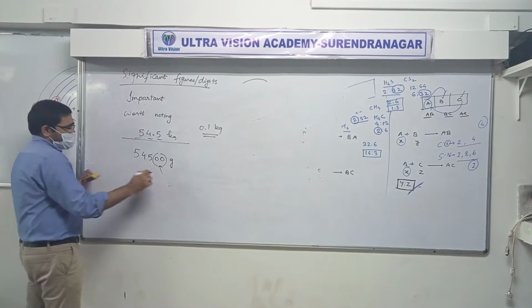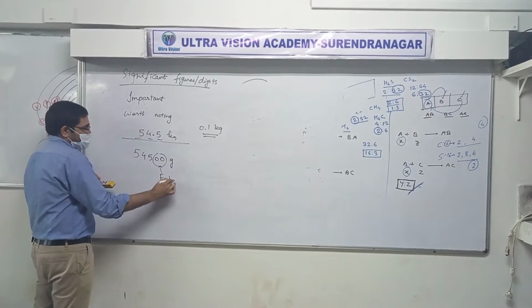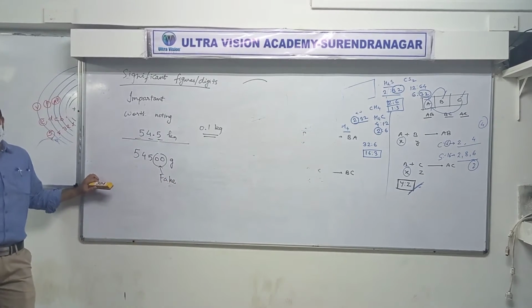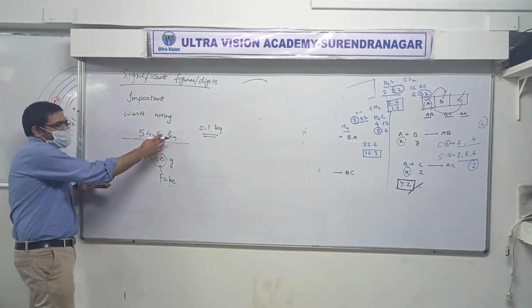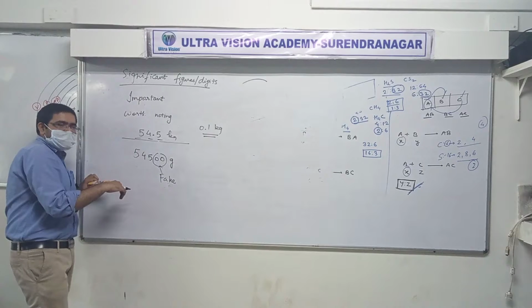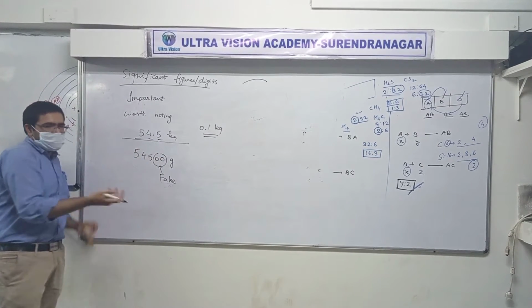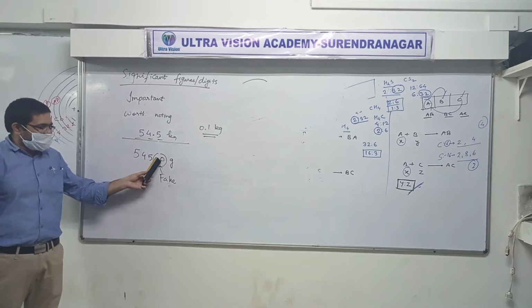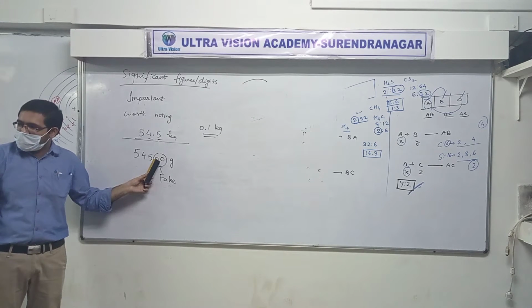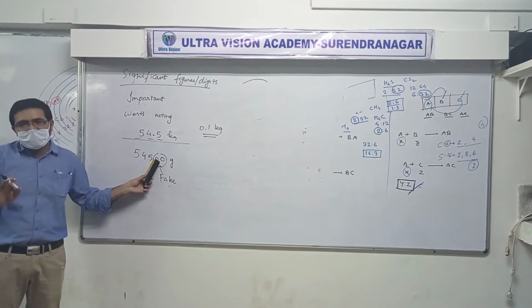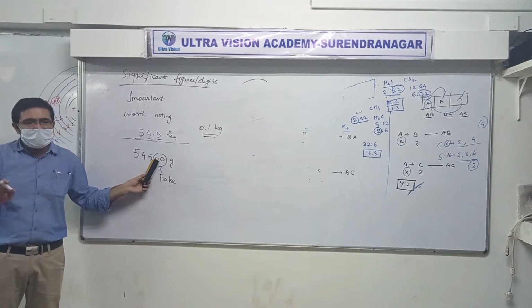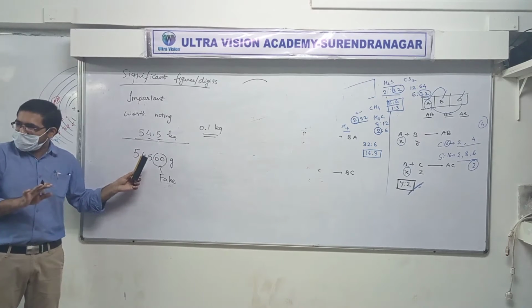So I'm going to say that these zeros are not really there. They have just come because someone asked you to convert kg to gram, and that's why you multiplied by 1000 and had to add 2 zeros. But no one ever measured these zeros. You understood that? No one has ever measured these 2 zeros.